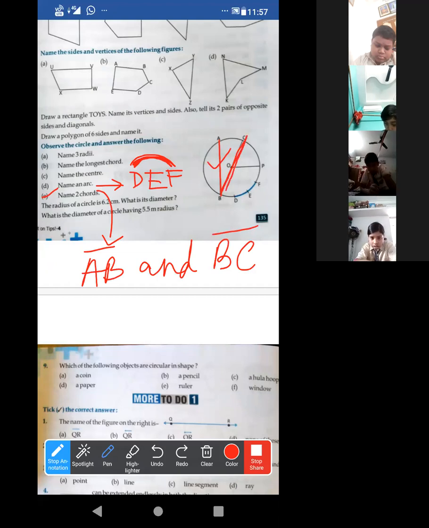But I told you, diameter is the longest chord. That means it is a chord also. Diameter is a chord, but all chords are not the diameter. Look, this chord is not a diameter. Now all of you understood?